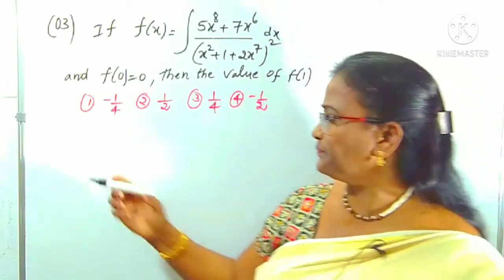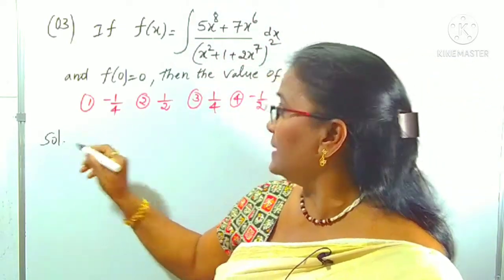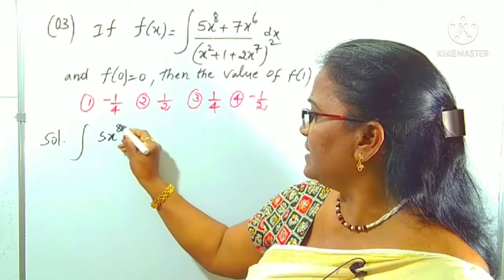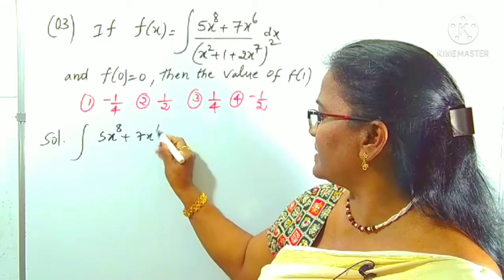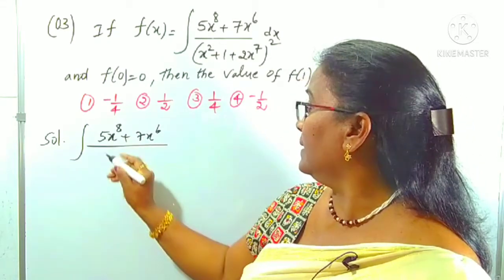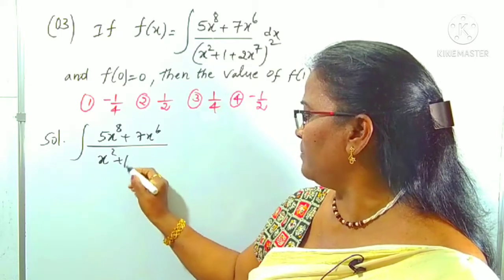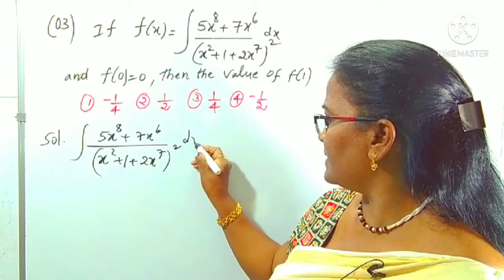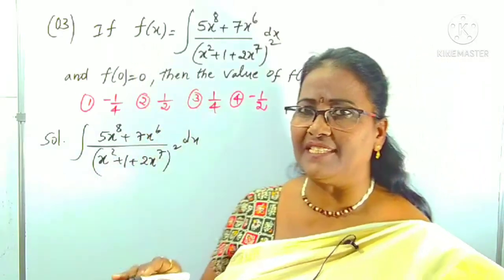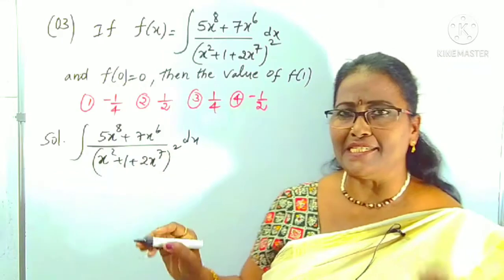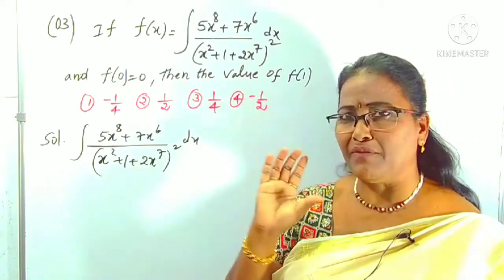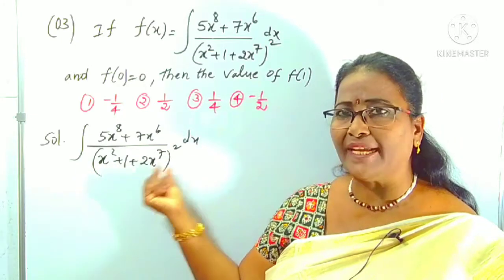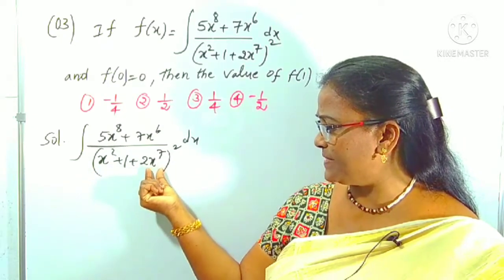For that, what you have to do? Simply, in such type of questions, I am writing the question once again: 5x power 8 plus 7x power 6 upon (x square plus 1 plus 2x power 7) whole square function is there. This is f of x. Finally, I will take this as f of x. So, to find out its integral, in such type of questions with fractions, in the denominator, what is the highest power variable? It is x power 7.